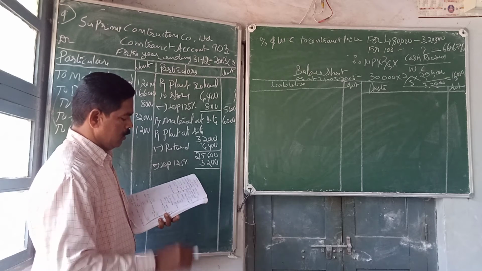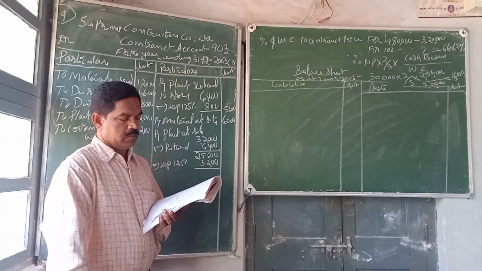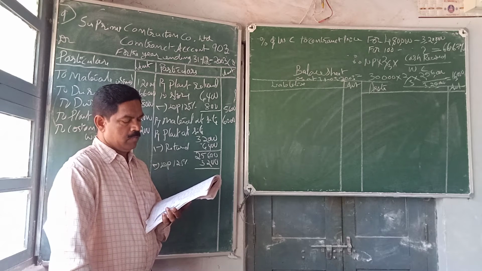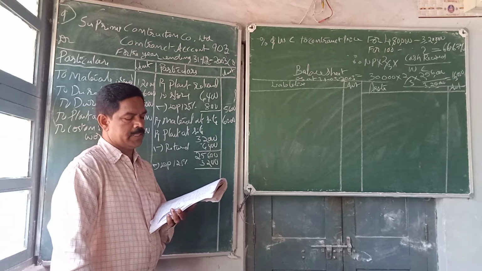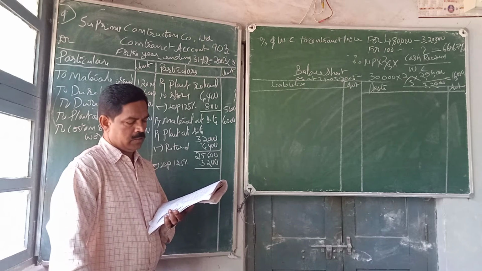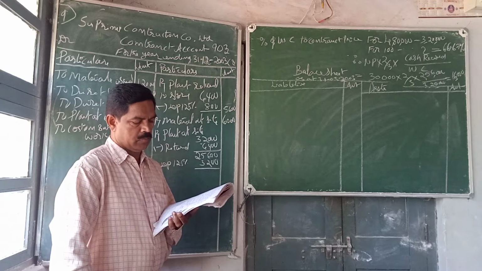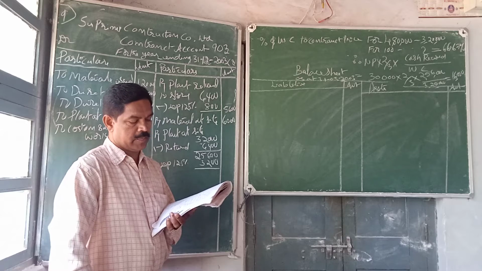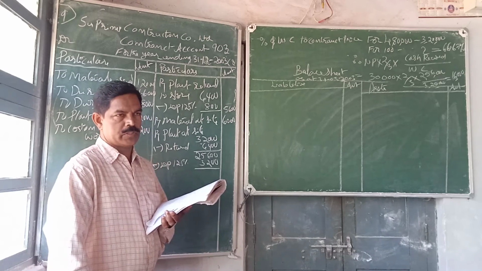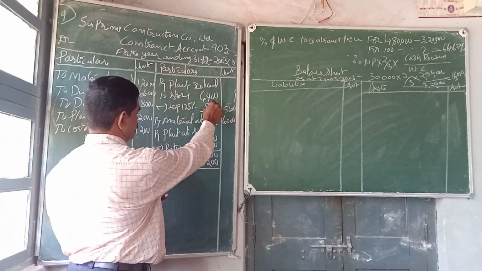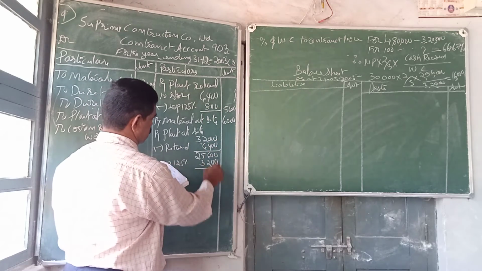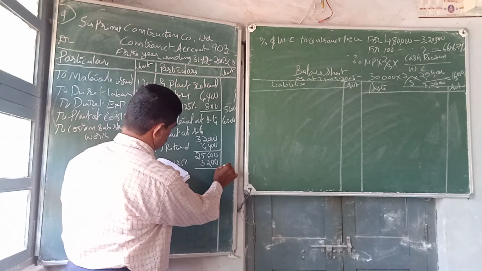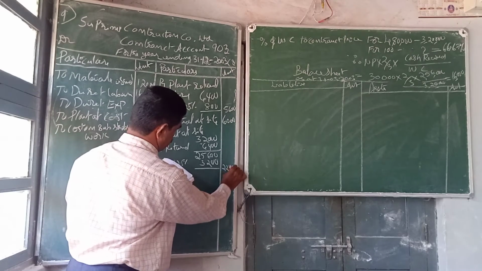If you take 6,400 minus 800 depreciation, then you can take only the net amount 25,600. Here we have taken 6,400 without deducting the depreciation, so 3,200 is the total depreciation. Amount is now 22,400.